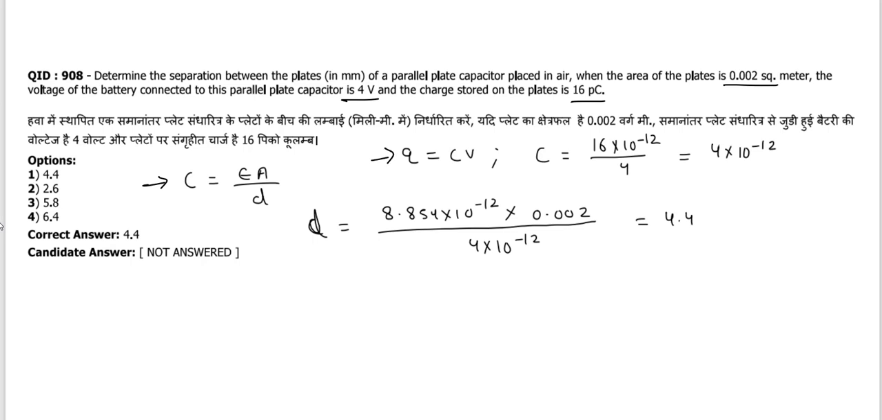So we have to find first the C value, that means the capacitance value. So Q equals CV and C equals Q upon V. So we will get the value of C. Now after that we have to find the value of D. So D equals epsilon A upon C. Epsilon value is 8.854 into 10 to the power minus 12.